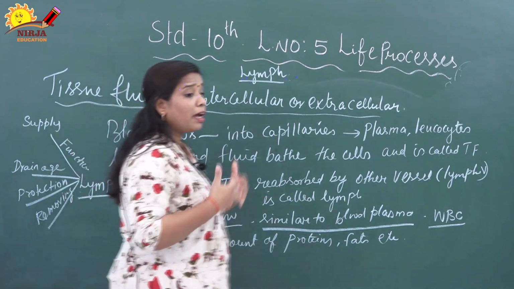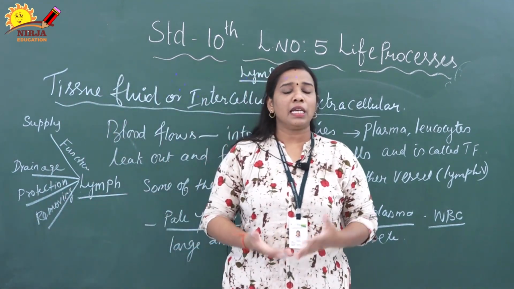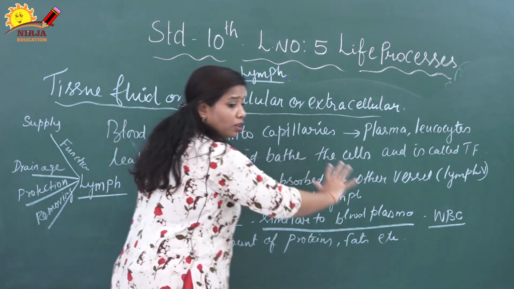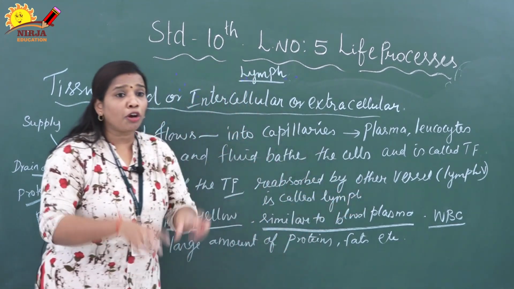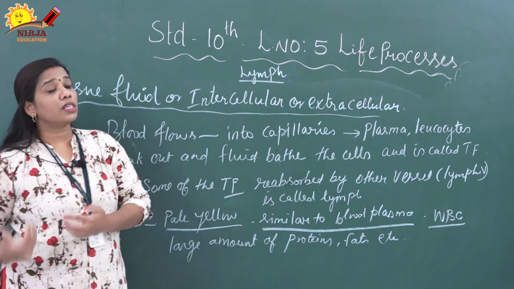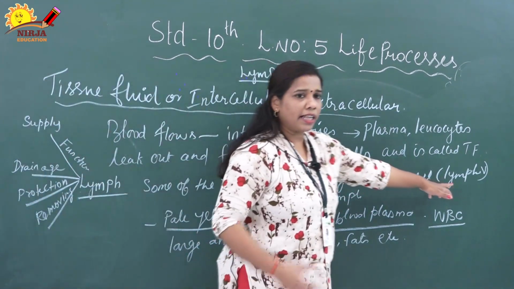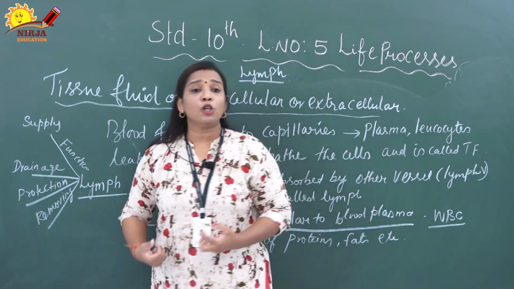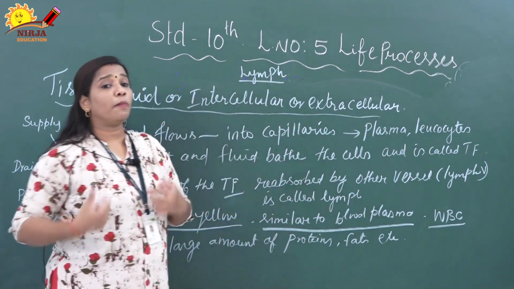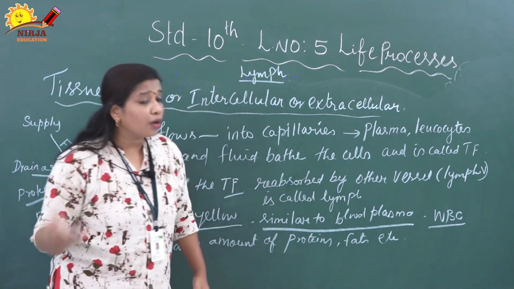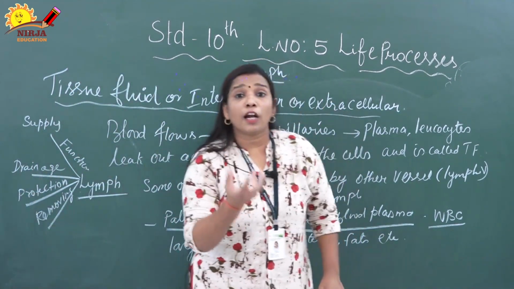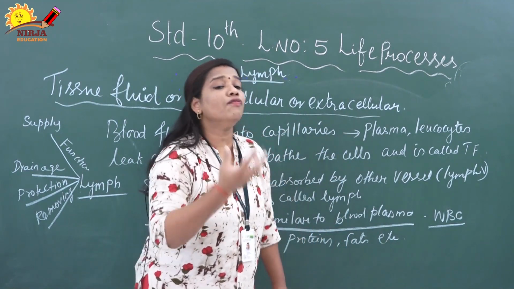Now what is meant by lymph? How is lymph formed? After this tissue fluid spreads on the cell, a certain amount of fluid is reabsorbed into another vessel. Certain tissue fluid is reabsorbed back with the help of that vessel. That vessel is called a lymph vessel. So that fluid is called lymph.